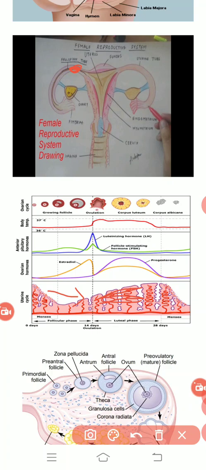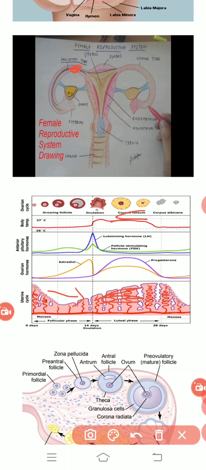What will happen in the third week? In the third week, the corpus luteum starts showing the process of degeneration with the release of hormones known as estrogen and progesterone. These two hormones collectively activate the synthesis of the embryo after fertilization. But even then, they are responsible for the reproductive growth of a female.